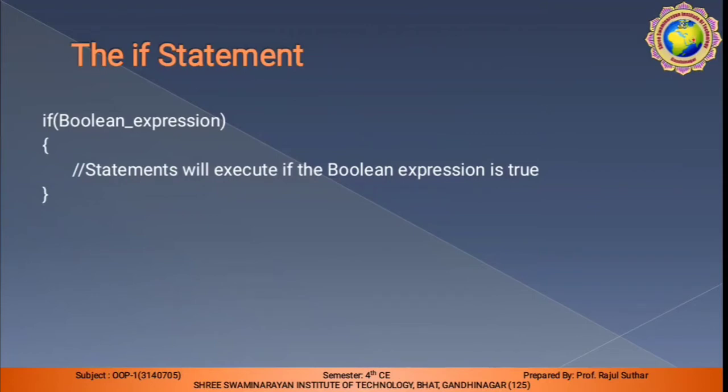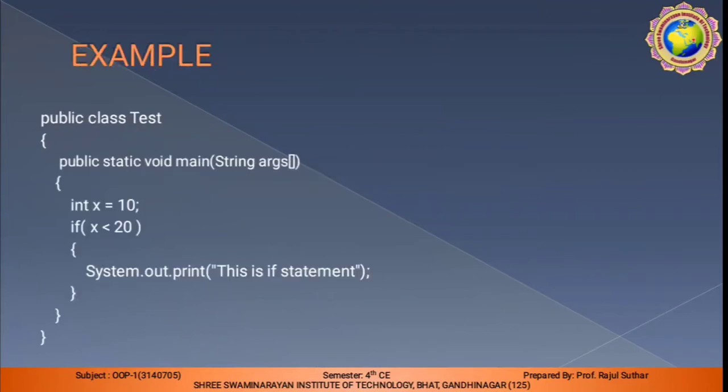You can write a greater than b, a less than b, a is equal to b. So this is our condition. In the if brackets we write the condition. If this condition is satisfied, then this statement will execute, that is, the statement will execute if the Boolean expression is true. So this is a simple syntax.